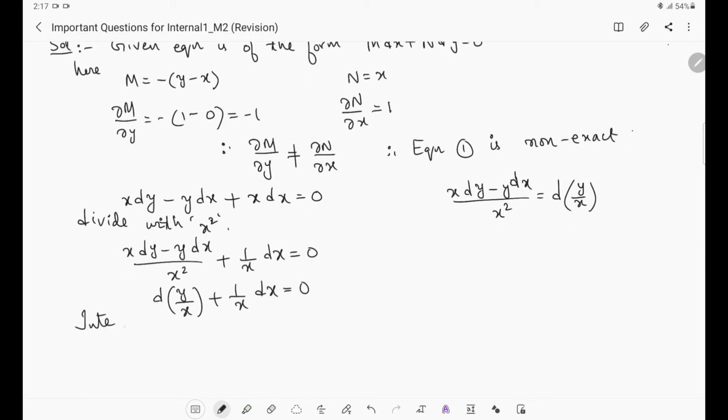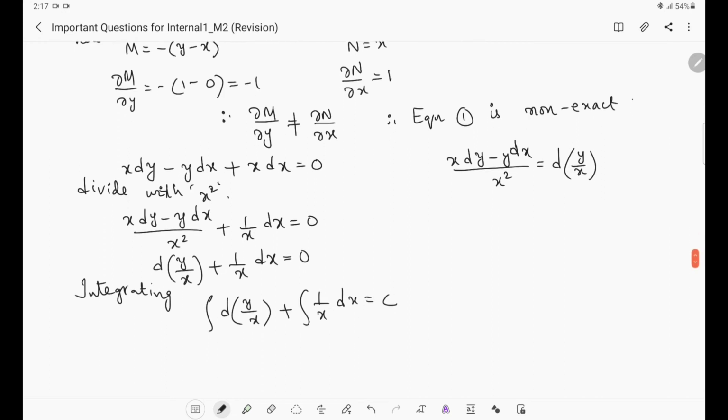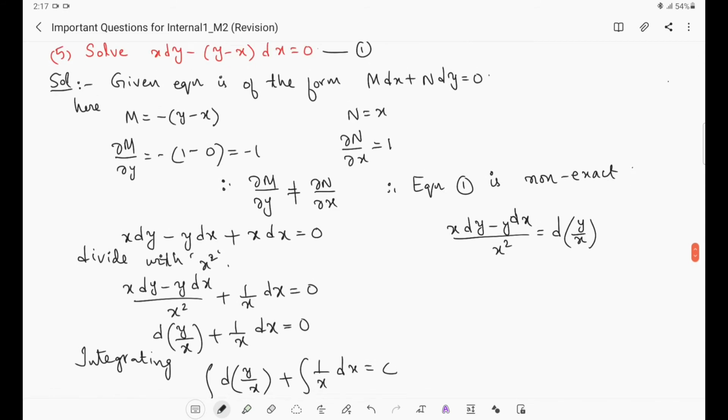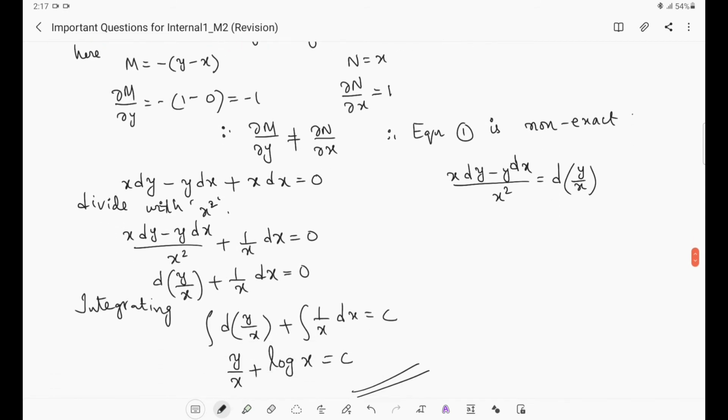Now how to solve this? By integrating. Integrating, we get the integration of d of (y by x) plus the integration of 1 by x dx equal to the integration constant c. Now the derivative and integration will cancel, so we get y by x plus the integration of 1 by x, which is log x, equal to c. This is how we solve a non-exact differential equation by using the inspection method. This was the fifth question.